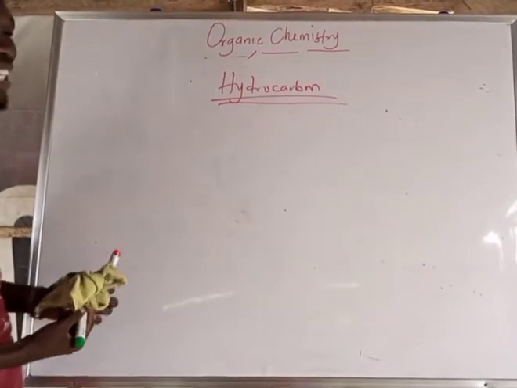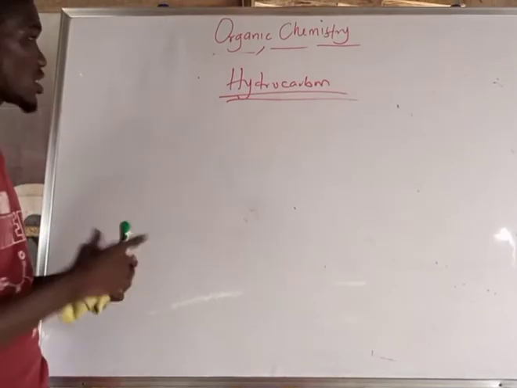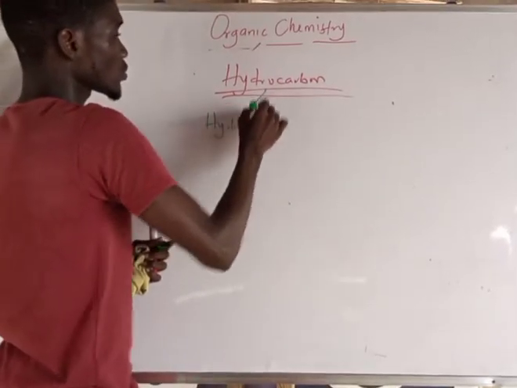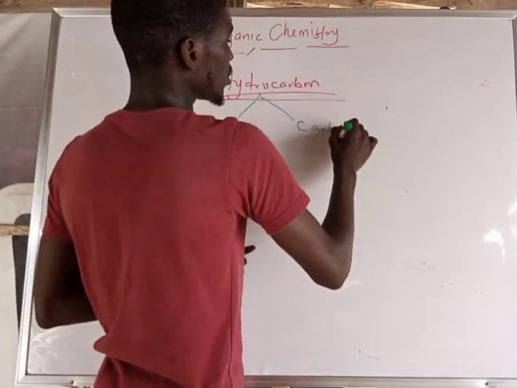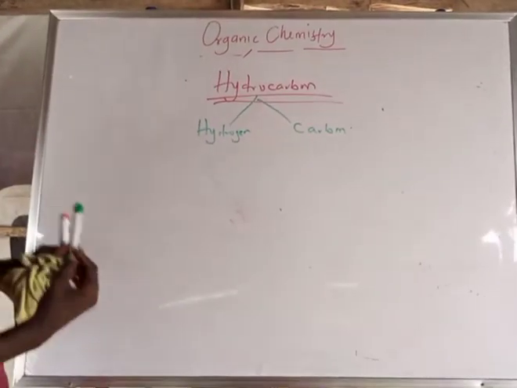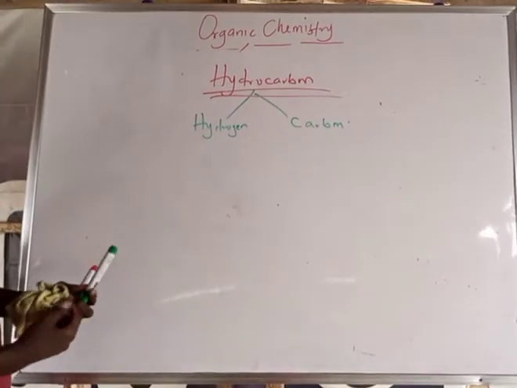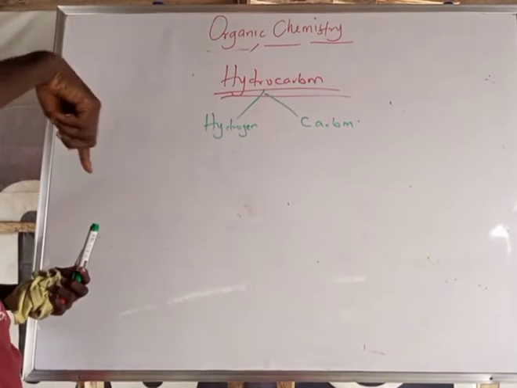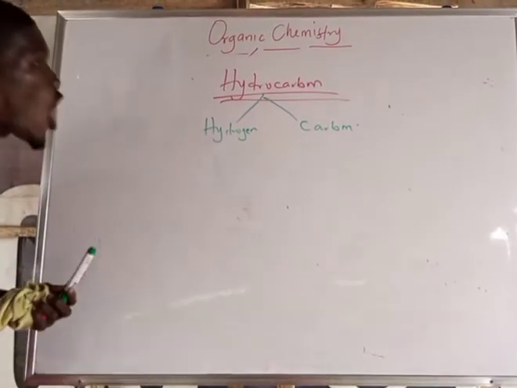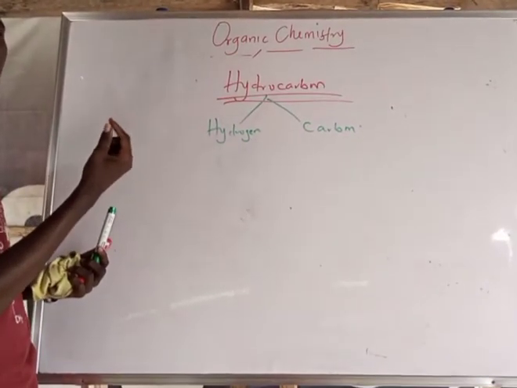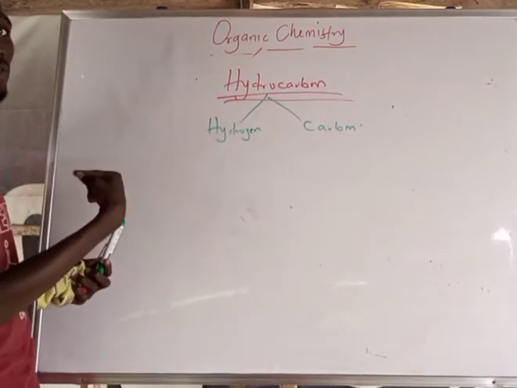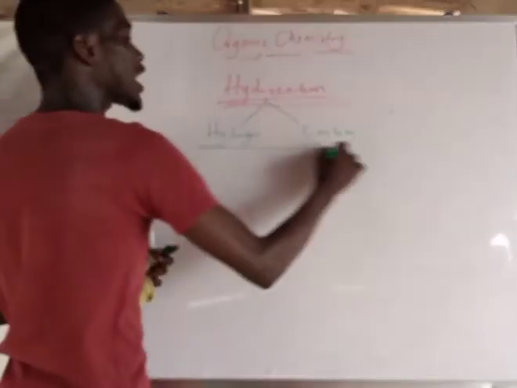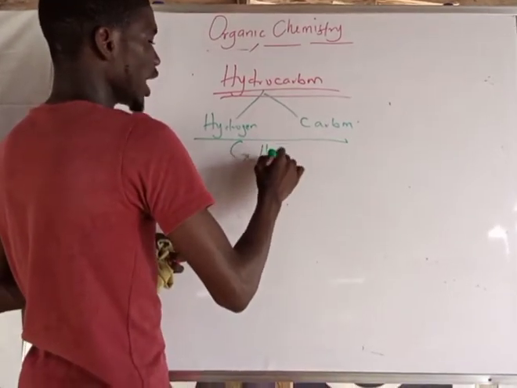So we can say that they contain 2 elements, hydrogen and also carbon. So hydrocarbon can be defined as a combination of 2 elements, hydrogen and carbon. And take note that all the formulas we have under organic chemistry, all organic compounds, have been derived from this hydrocarbon. With that, I said the general molecular formula of hydrocarbon is CxHy.